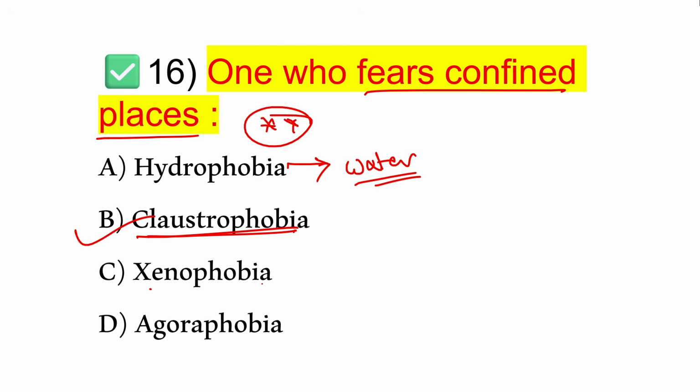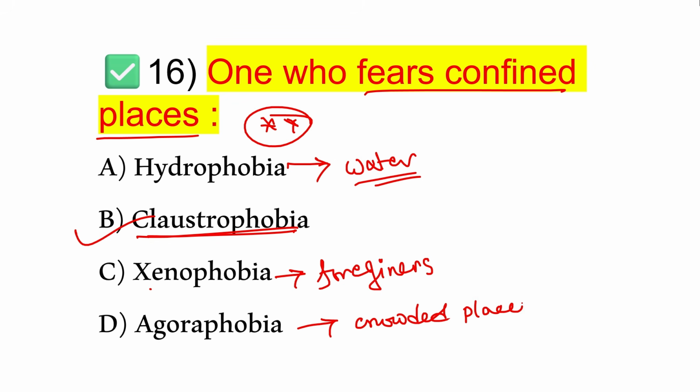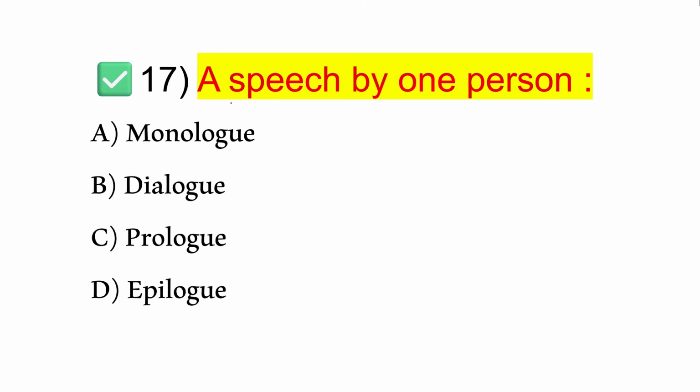Xenophobia, I have already told you. Fear of foreigners, that is called xenophobia. And what is agoraphobia? So agoraphobia suggests fear of crowded places. Crowded places. Okay, next, a speech by only one person.